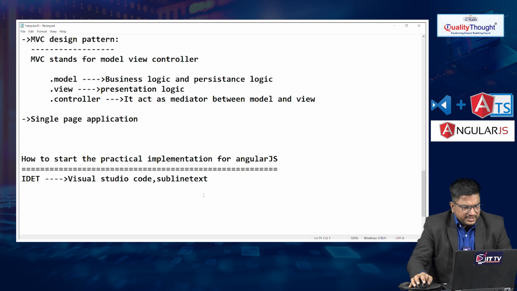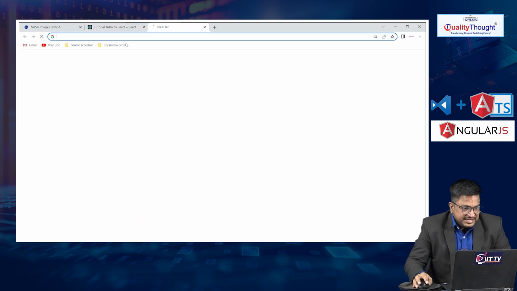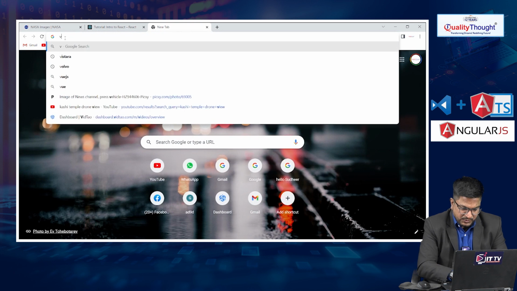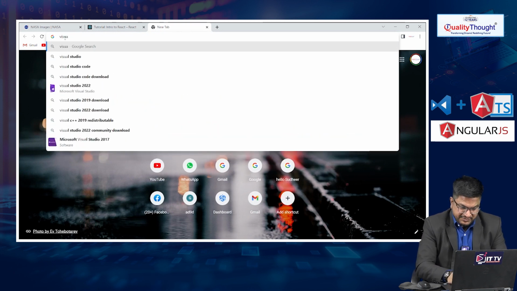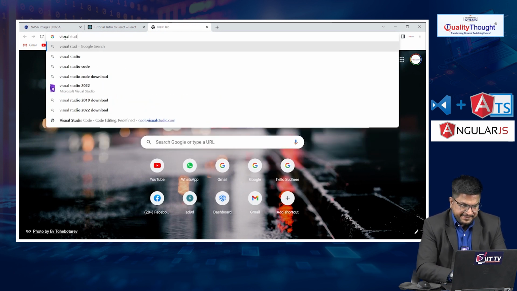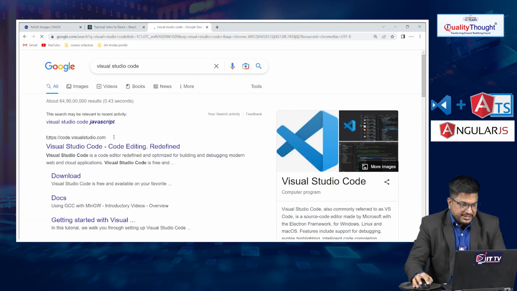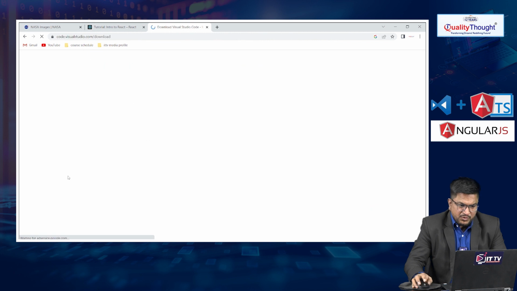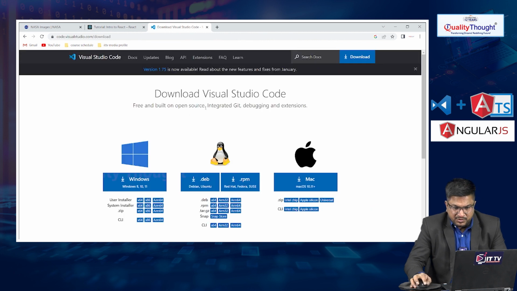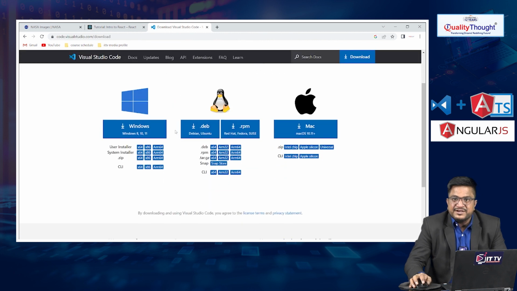Now, if you want to know what Visual Studio Code is and how to install it, let me open this. Directly you can search for Visual Studio Code. Let me click on downloads. You are able to see the download options for different operating systems. Currently I am using the Windows operating system.